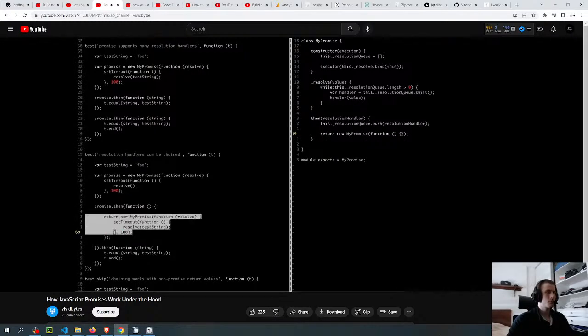Let's think about this a little bit. We have to capture this promise, and when that promise is resolved, we have to resolve the promise that we return from then. And that's going to trigger the resolution handler that we attach to the returned promise. So how do we capture this? Well, that's the return value of the resolution handler. We call it here, so we can just assign the return value to a variable.